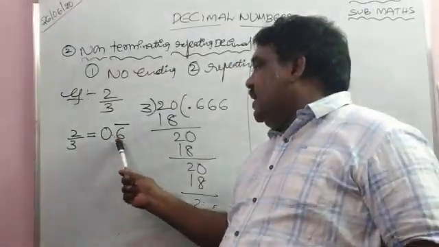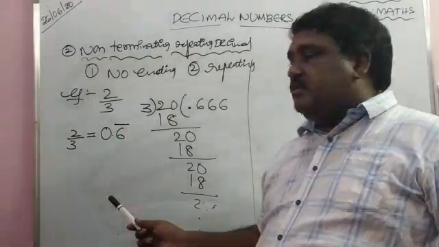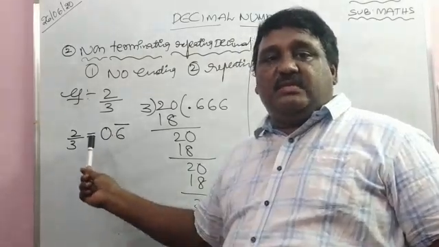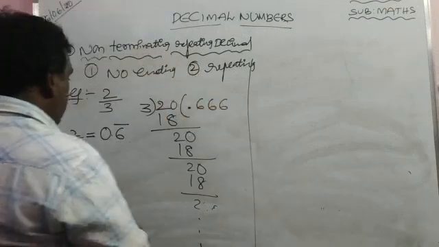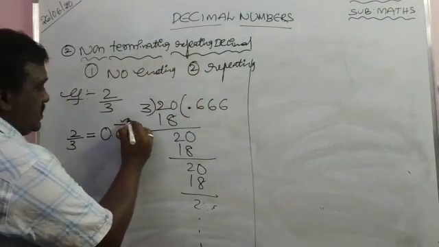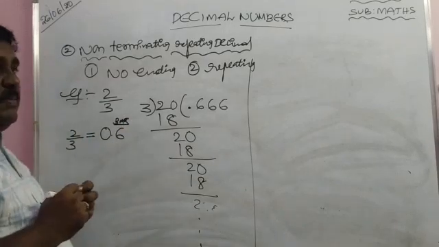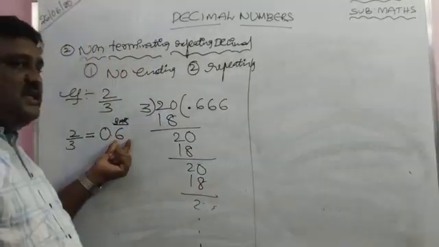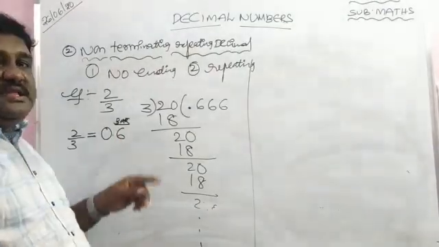What is 0.6 bar? A non-terminating repeating decimal. So we can write a non-terminating repeating decimal in the form of p by q. This is known as a bar. Bar means the repeating part. So what number is repeating? 6 is repeating, so 0.6 bar.